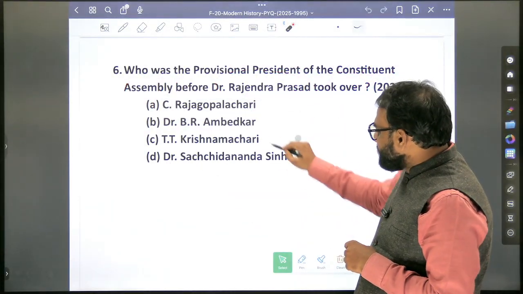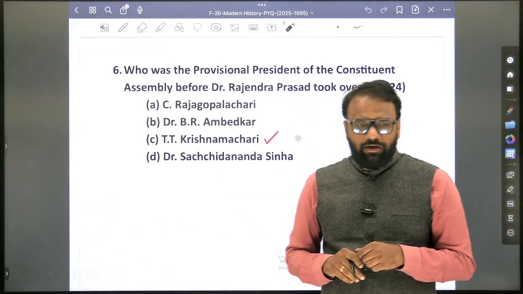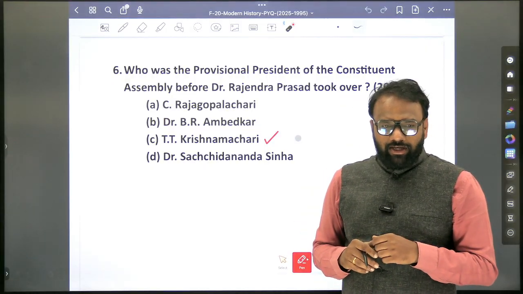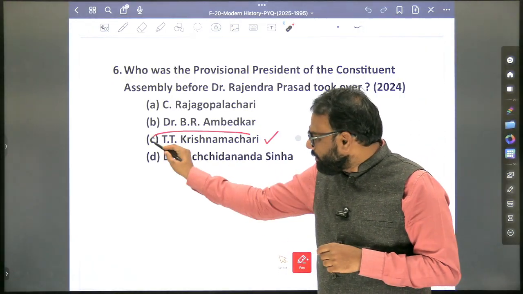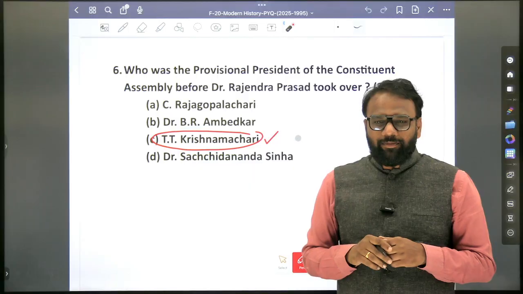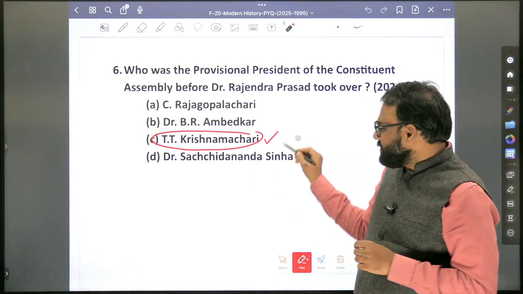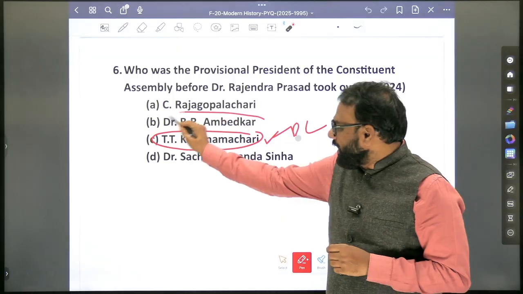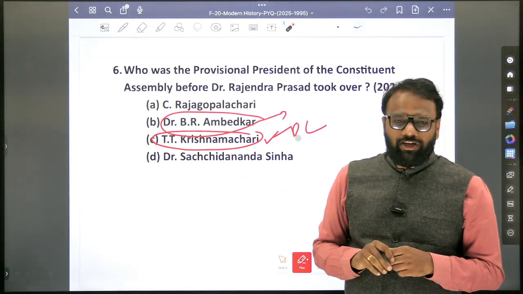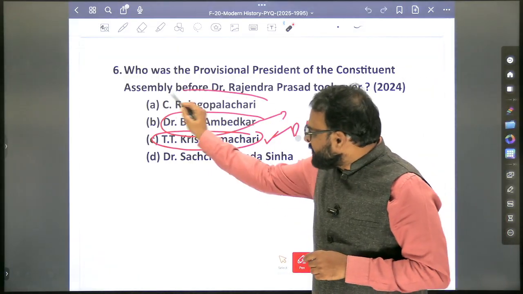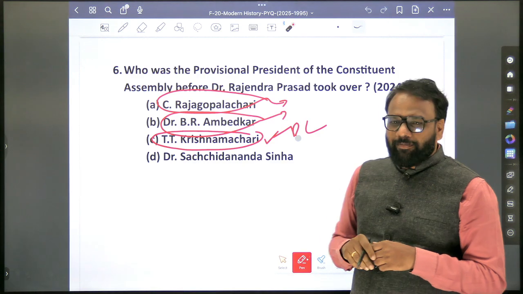So T.T. Krishnamachari was associated with the Constituent Assembly. Yes. So how do you remember the name of T.T. Krishnamachari? He was a member of the drafting committee. Dr. B.R. Ambedkar was chairman of the drafting committee. Okay, so why is C. Rajgopalachari known as?